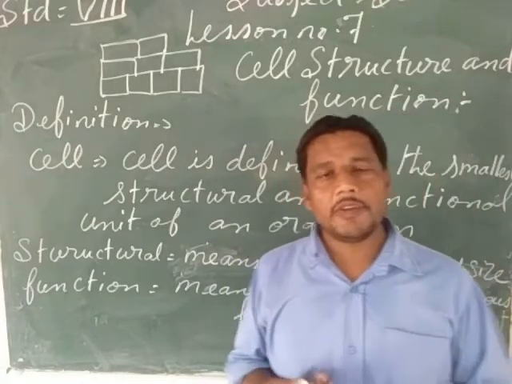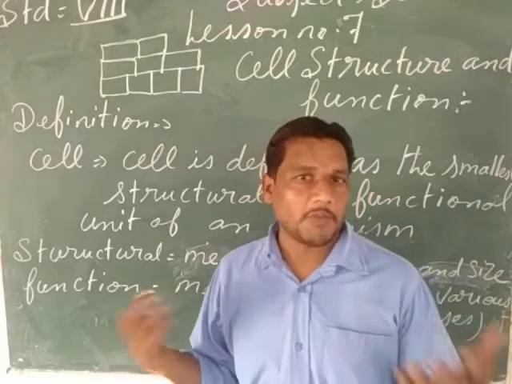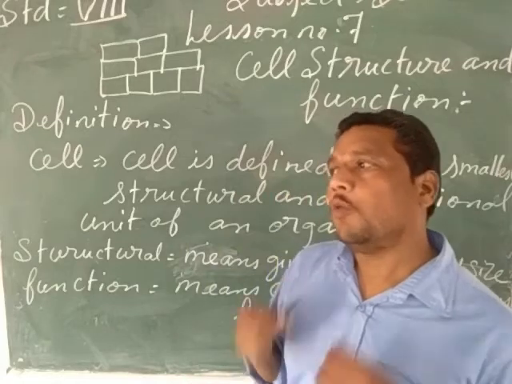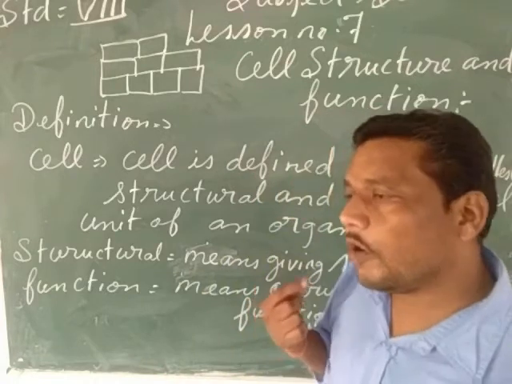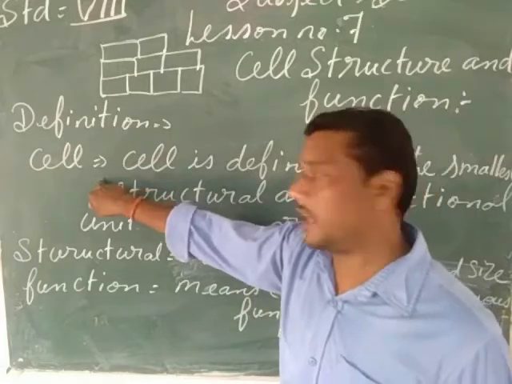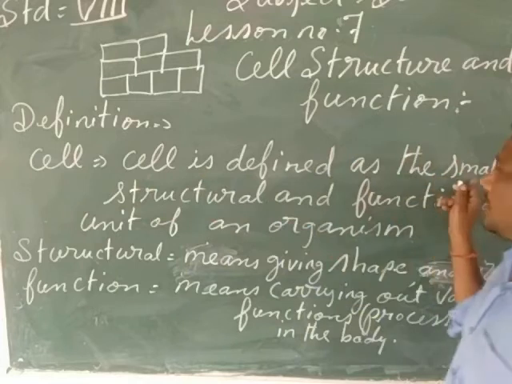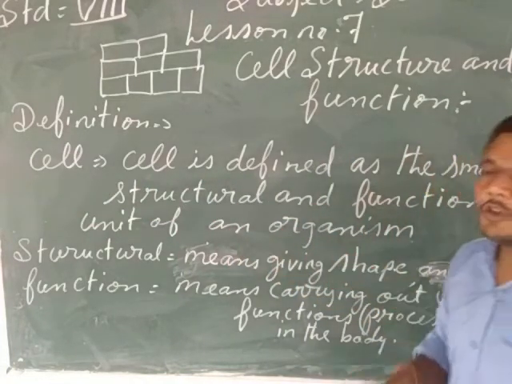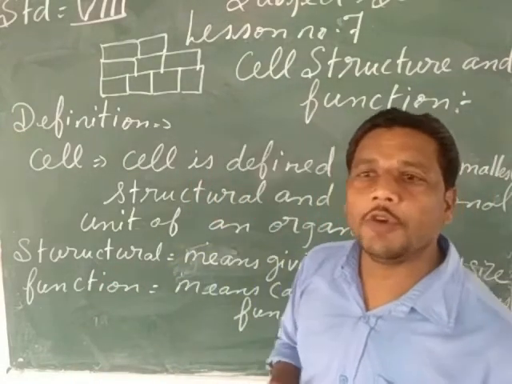In this world, we see different types of living organisms. We can see microorganisms, plants, animals, and human beings, my child. All the living organisms in this world, which have life in them, have bodies made up of cells. So how can we define the cell? Cell is defined as the smallest structural and functional unit of an organism. The cell is the smallest structural and functional unit in the body of the living organism.